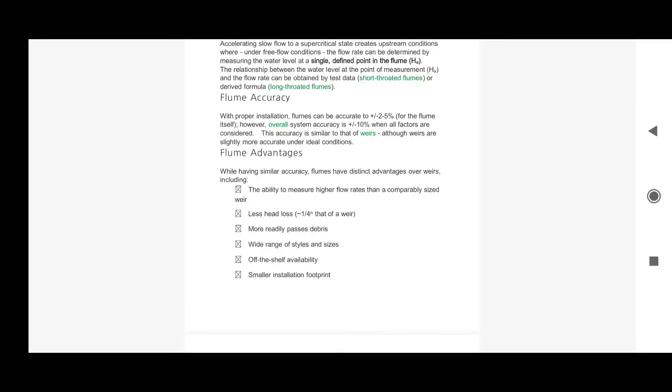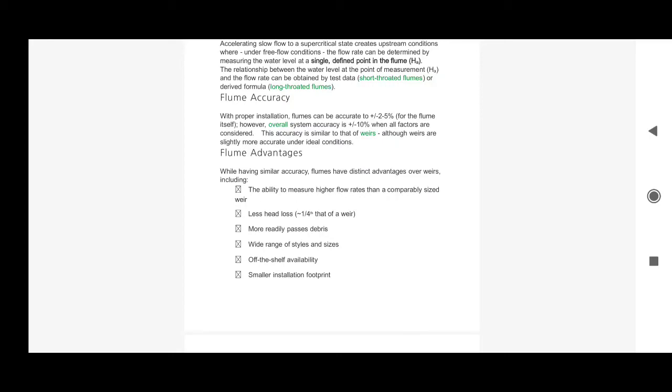Also, it readily passes debris which a weir cannot, because in a weir only the water flowing in the form of a nappe passes over the weir, and it becomes difficult to clear debris from the weir's back portion. Also, there is a wide range of flumes possible as per the requirement, as per the site condition.